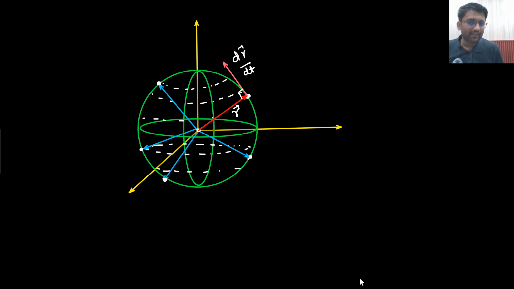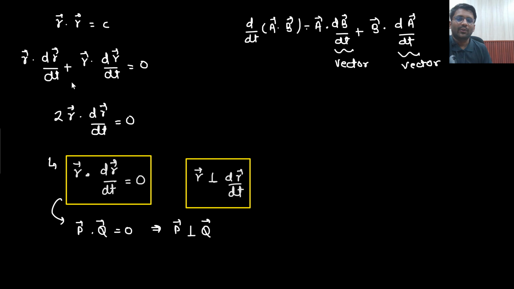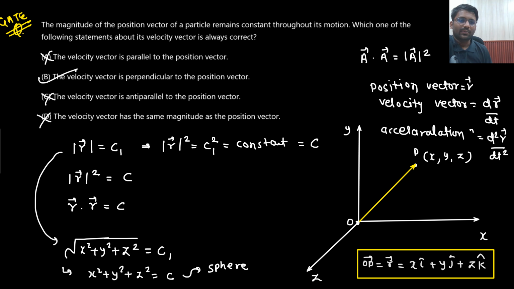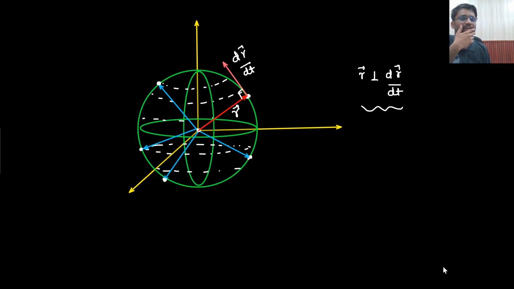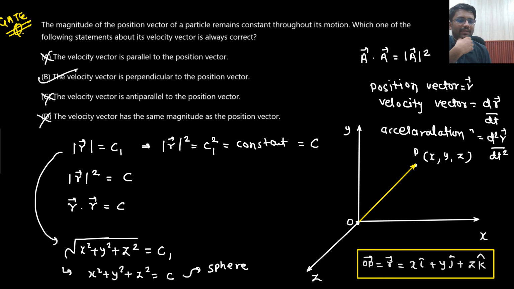Aren't they making an angle of 90 degrees? So from here it is clear that the r vector is perpendicular to dr by dt. There you go. If you know the physics, then with the diagram only you will be able to understand; you don't need to apply mathematics. The magnitude of the position vector is constant, so you are moving on a sphere, and the velocity is tangential to the surface. They are making an angle of 90 degrees, which means they are perpendicular to each other. That's it. Is that clear to you? Understandable? Let's go to the next question.